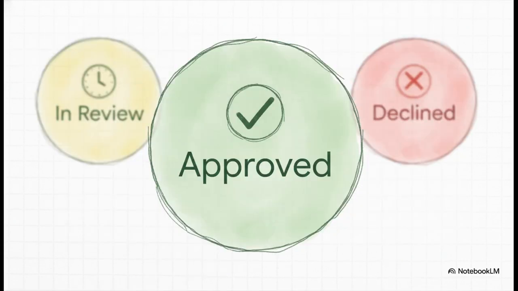So after you hit Submit, head back to that tax info section in your AdSense account. What you're hoping to see is that beautiful green approved status. If you see declined or it's stuck in review for a long time, it probably means there was a mismatch. Google might then ask you to upload a photo of your PAN card or passport just to verify everything.